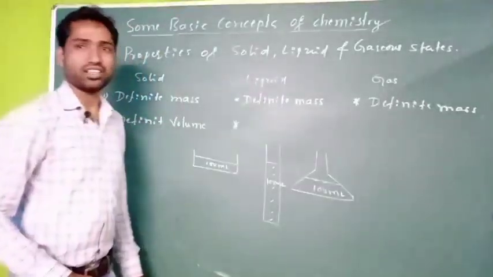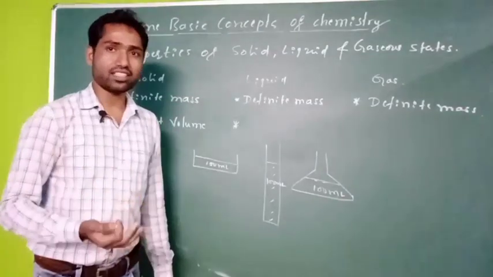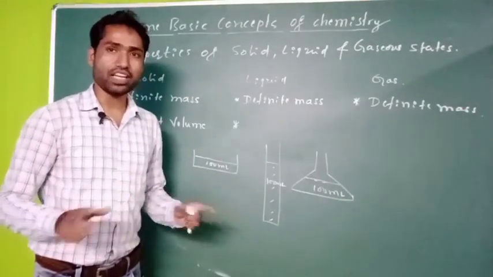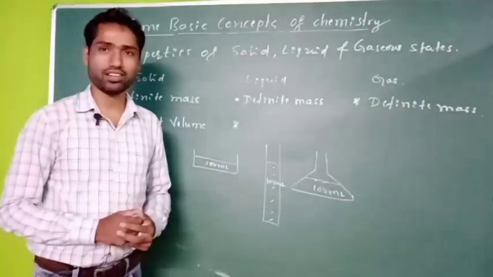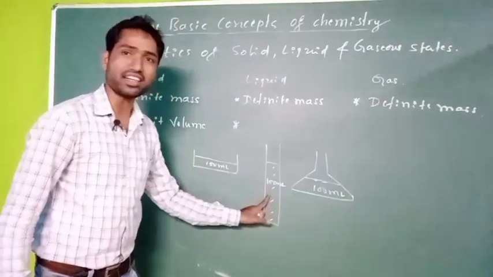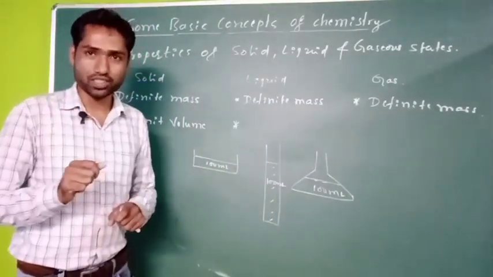So that means even if you take that same quantity of liquid in different containers, its volume will not change. Here it is 100 ml, here also it is 100 ml. 100 ml is the volume occupied by that water.